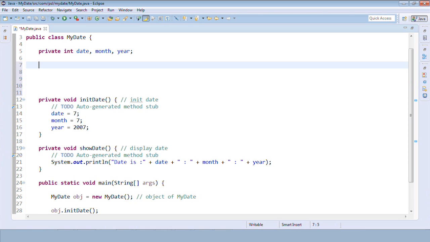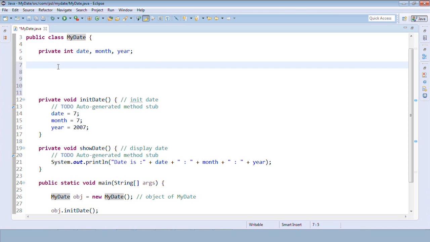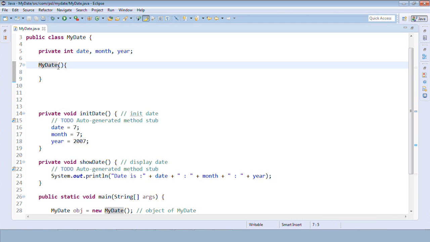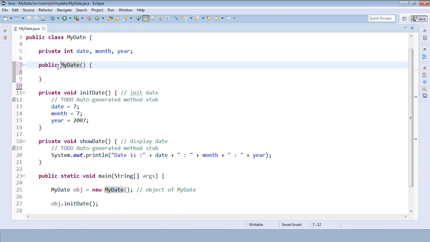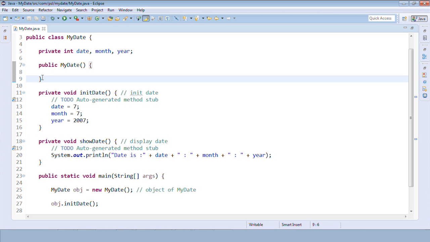So how do we create a constructor? It is something like this. Just observe this. I'm just using the class name, and if I want, I can add an access specifier as well. Okay, this is how we can create a constructor. This is a default constructor. We call this a default constructor. This looks like a method, right? If you have open and close round brackets, that means it is a method. Yes, and this is a method.